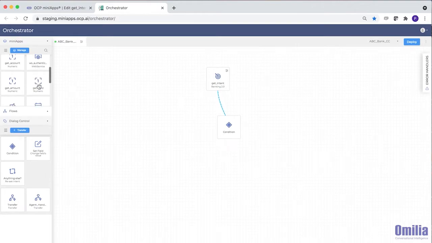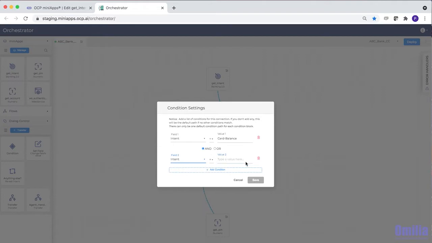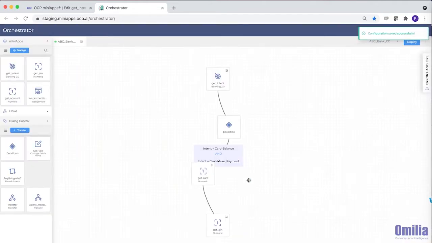If we're going to tell a customer something about their account, we need to authenticate them. In this case, a card number and a phone banking PIN. For now, let's hand off all other kinds of intents to an agent by grabbing the packaged agent transfer step from the palette. Customers can be transferred to ACD skills, PSTN phone numbers, SIP termination points, or more.